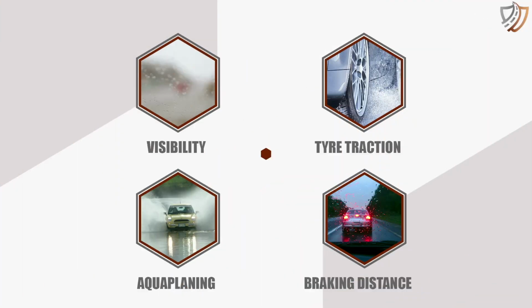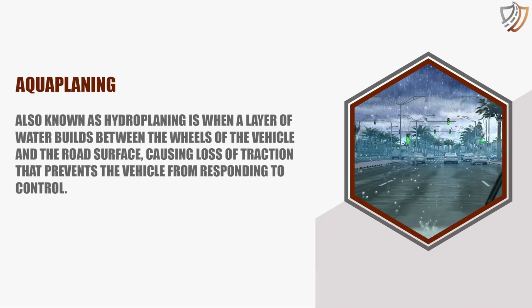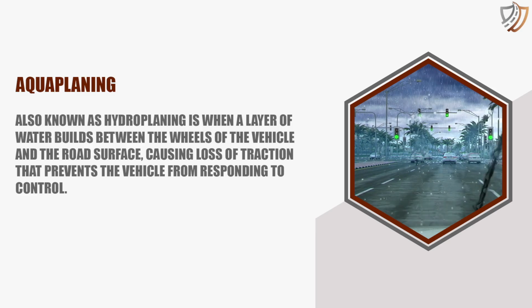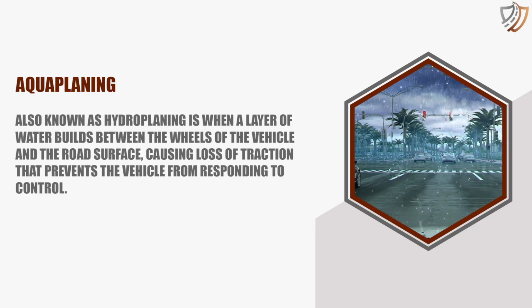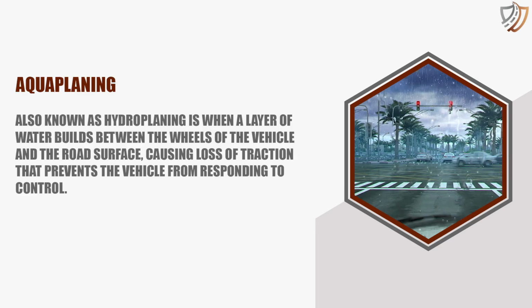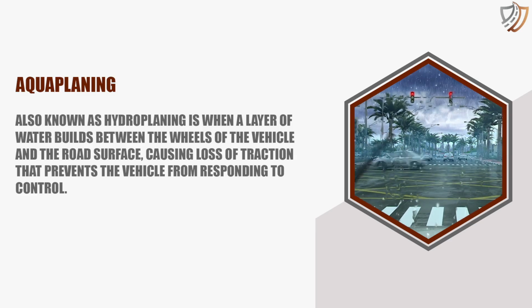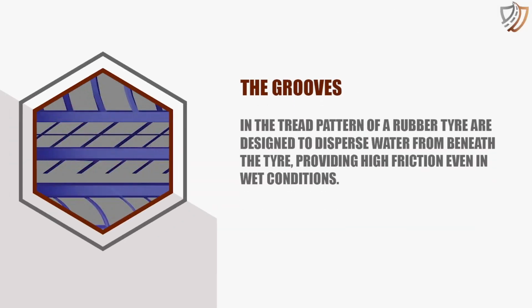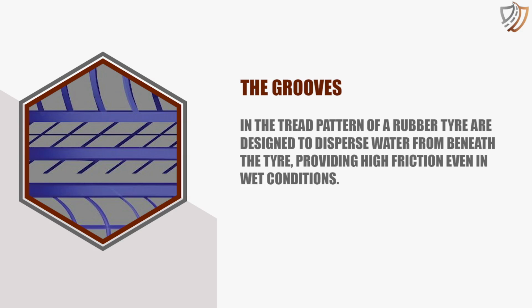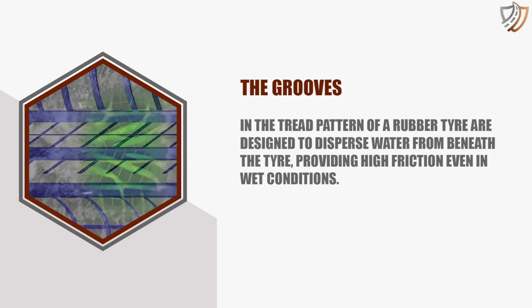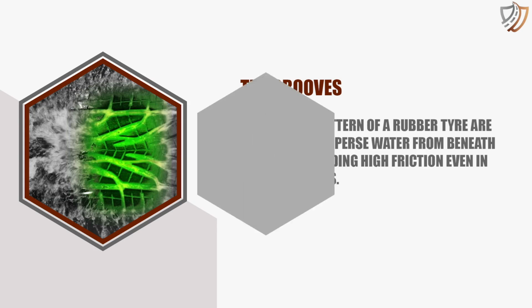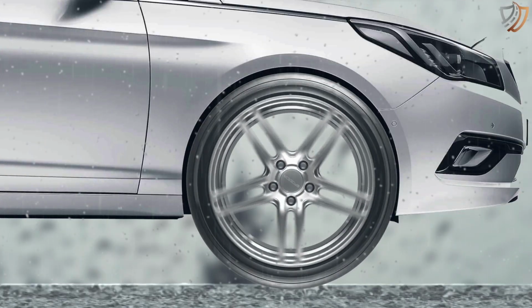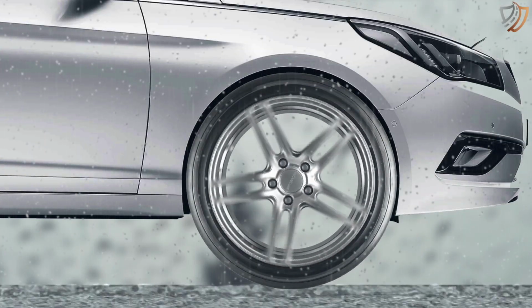Aquaplaning or hydroplaning. Aquaplaning, also known as hydroplaning, is when a layer of water builds between the wheels of the vehicle and the road surface, causing loss of traction that prevents the vehicle from responding to control. The grooves in the tread pattern of a rubber tire are designed to disperse water from beneath the tire, providing high friction even in wet conditions. So, at low speed, the water is fully dispersed by the tire.